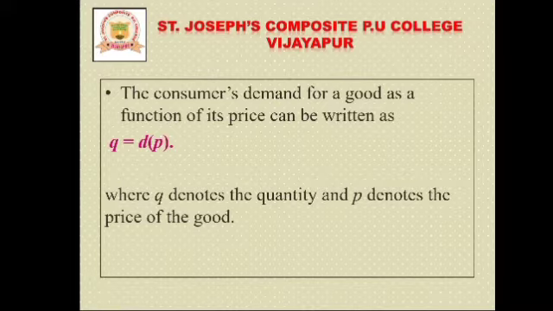The consumer's demand for a good as a function of its price can be written like this: Q = D(P). So Q = D(P). This is the functional relationship between the demand and the price. Here Q means quantity demanded and P means price of the good. So Q is quantity, and P is price. This is the functional relationship between the quantity demanded and the price.